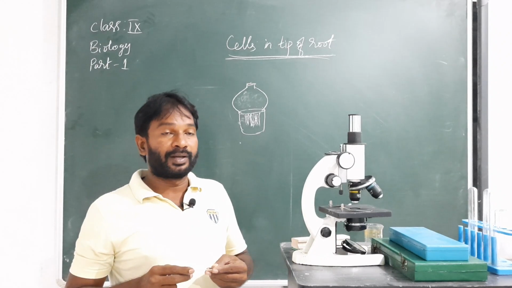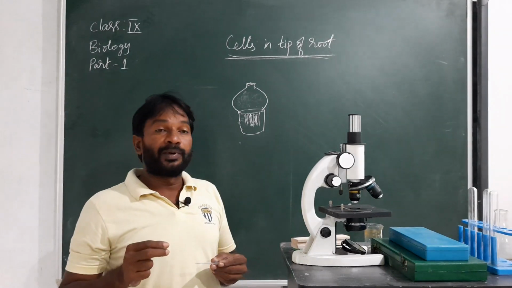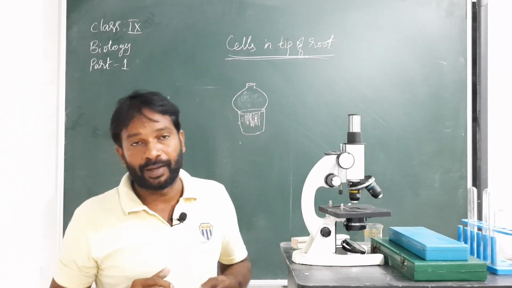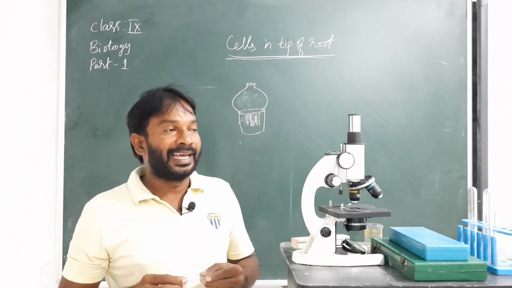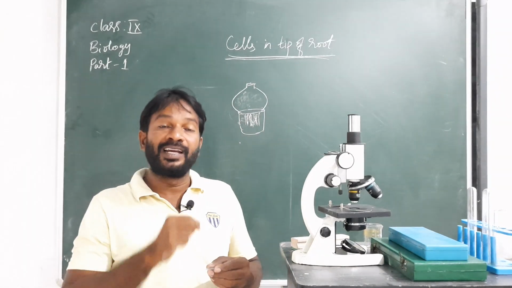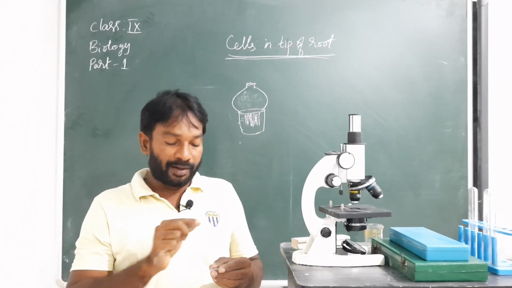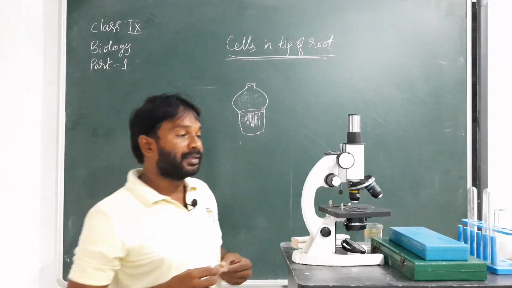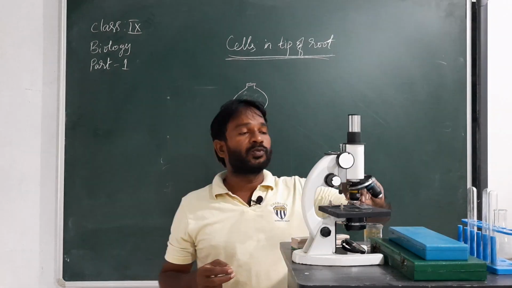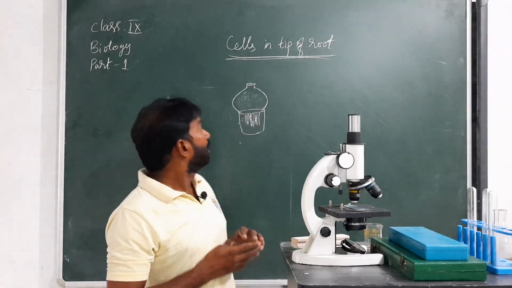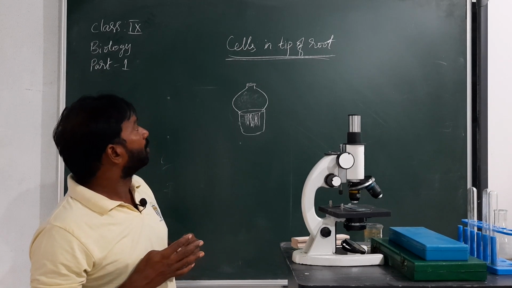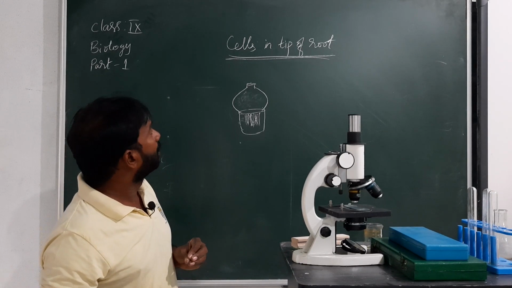On the cover slip, keep 2 or 3 layers of filter paper. Next, press gently for spreading of the material on the slide. Then if you observe under the microscope, we see the tip of the root, cells in the tip of the root.